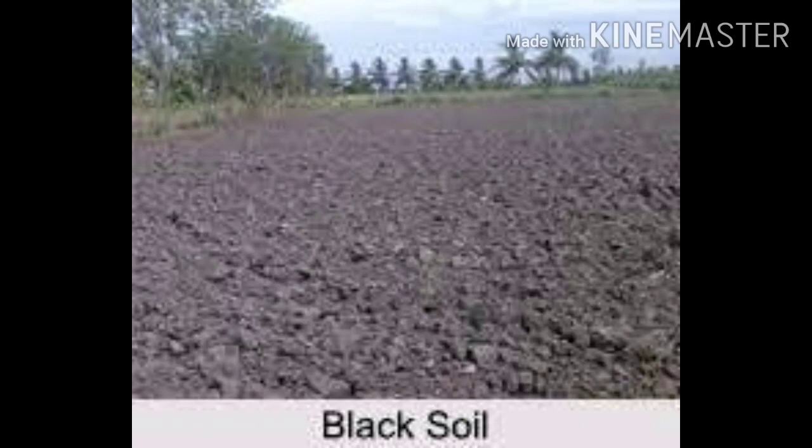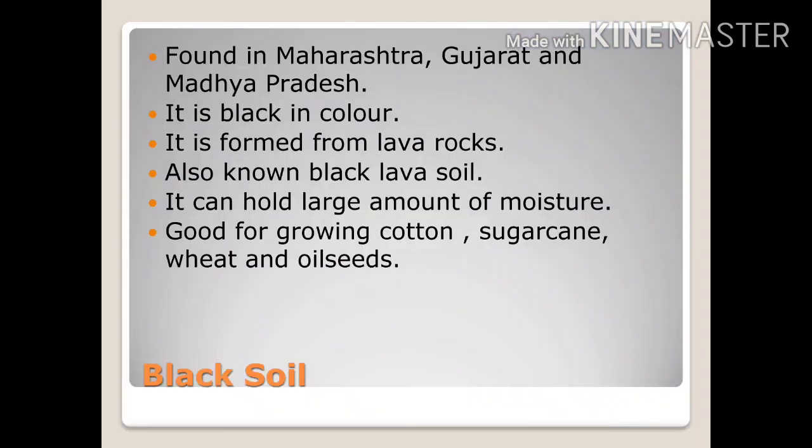Black soil can hold a large amount of moisture. It means it can remain wet for a longer period of time. This quality of black soil makes it suitable for growing cotton, sugarcane, wheat and oilseeds. These crops need a moist soil, so they grow well in black soil.